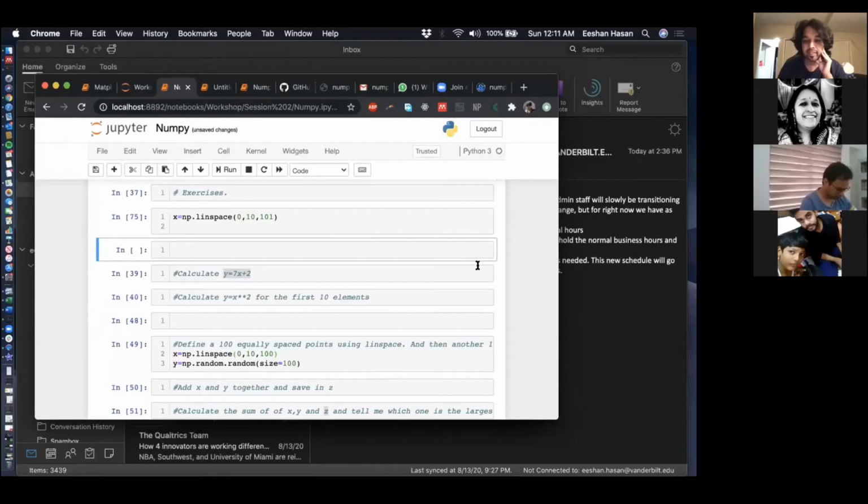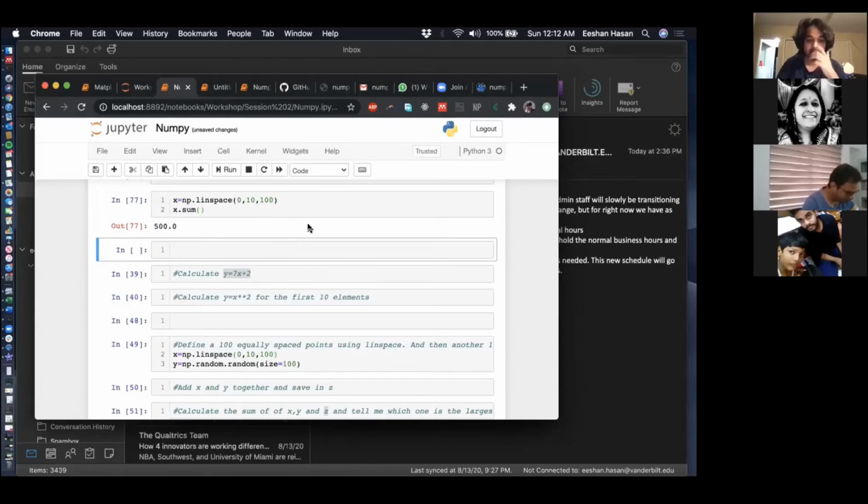X is equal to 500. Sindhuji is, I think, telling me what the sum of x's are. Is it 500? It is 500. Okay, so we will sort it out. We will send you guys the invitation links once again. Yep, Sindhuji, it is correct. I've verified it myself over here.